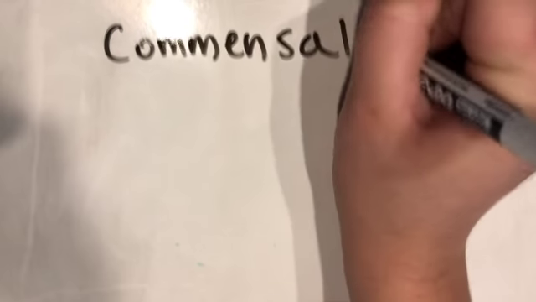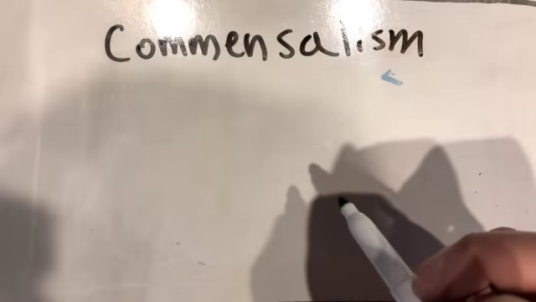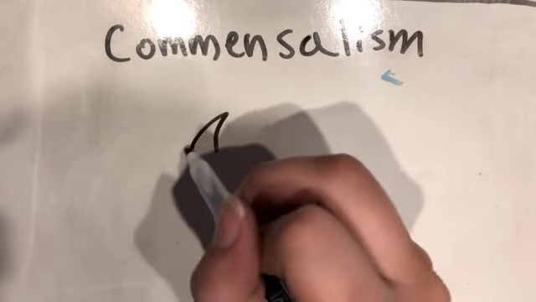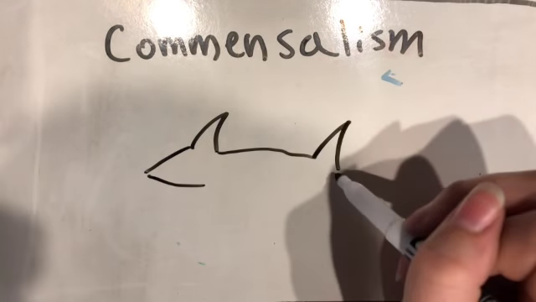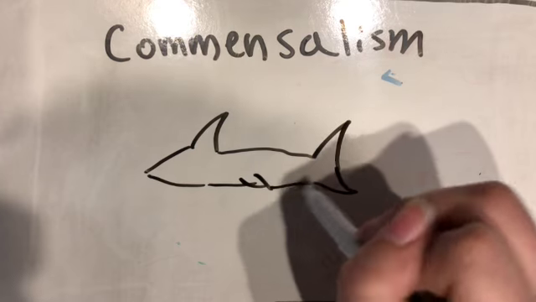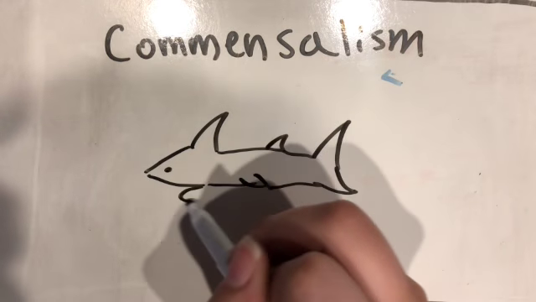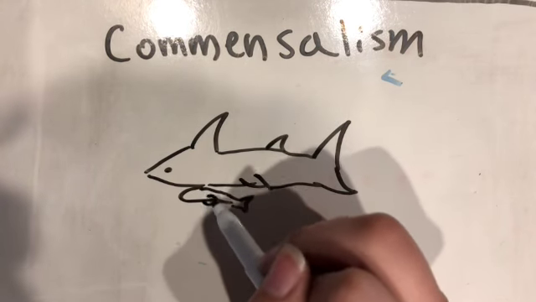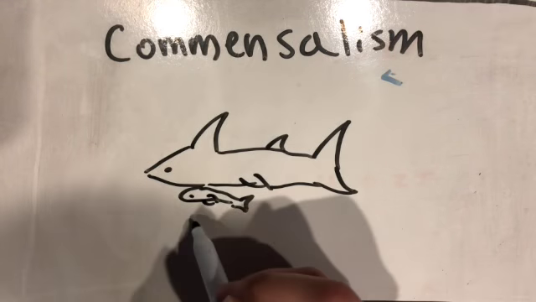This is where one individual benefits while the other is unaffected. One example of this is the remora. A remora is a type of fish with a sort of suction cup on its head that allows it to attach to other species like sharks and manta rays. This doesn't harm or benefit the individual that the remora is attached to, but it does help the remora in many ways.